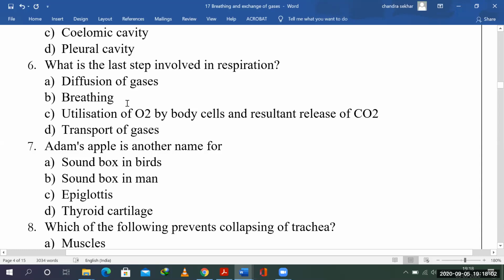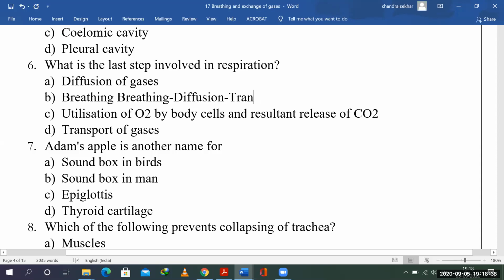If you see the sequence here, first is the breathing, right? First is the breathing, followed by what? Followed by the diffusion of gases, followed by transportation.